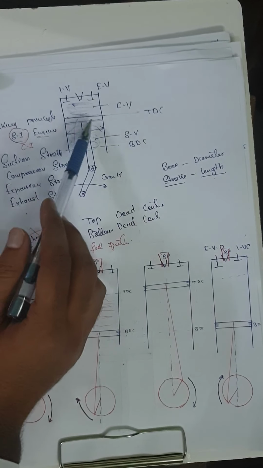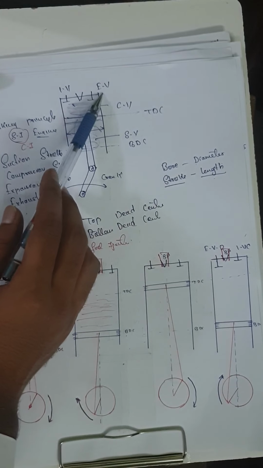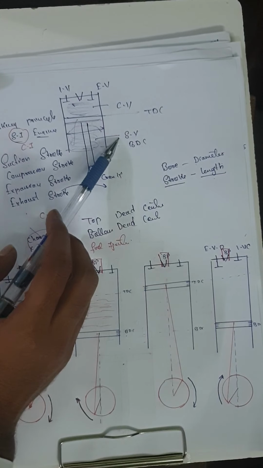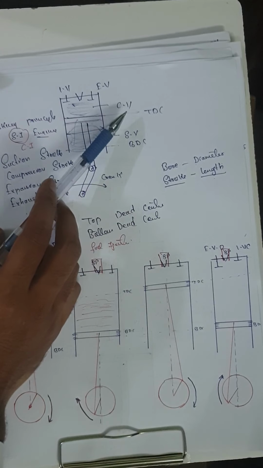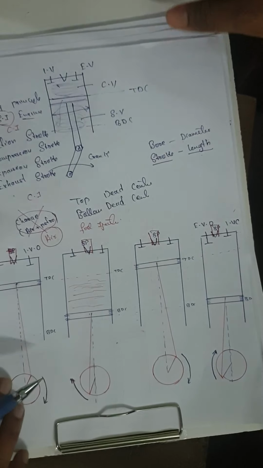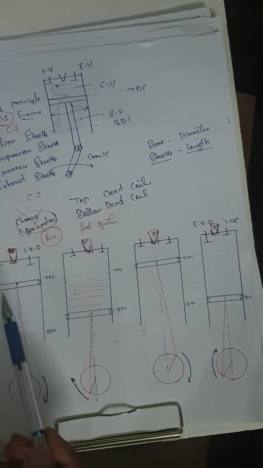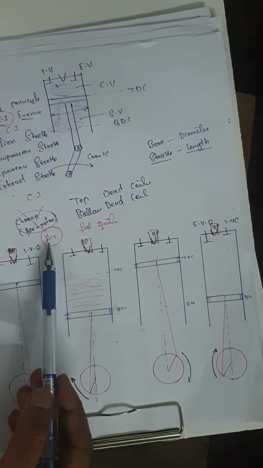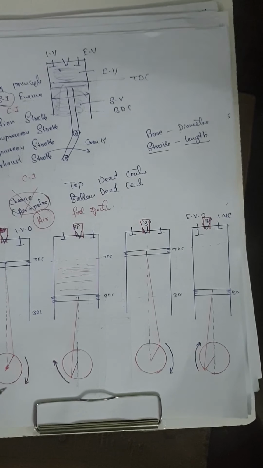This is the cylinder and this is the inlet valve. This is the spark plug and this is the exhaust valve. The area between top dead center and bottom dead center is known as swept volume, and the area between the head of the cylinder and the head of the piston is known as clearance volume. The same working principle of SI engine is also there. Instead of petrol, we are using diesel in CI engine. Instead of mixture, only air enters the CI engine.